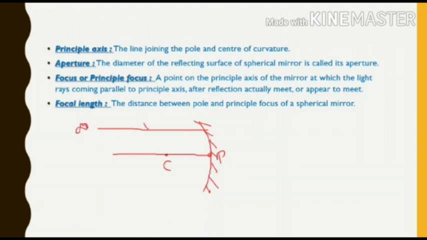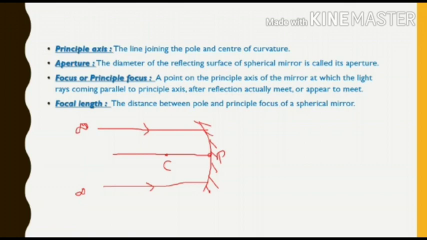So these are the rays coming parallel to the principal axis. Let me draw another ray here also, which similarly came from the infinite source. A point on the principal axis of the mirror at which the light rays coming parallel to the principal axis, after reflection, meet or appear to meet.